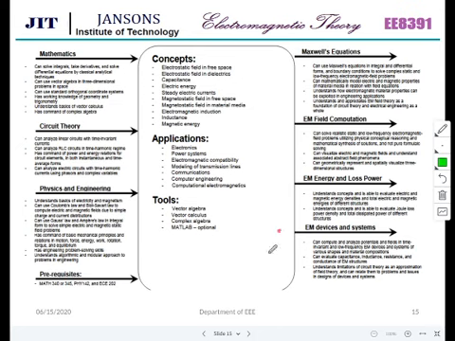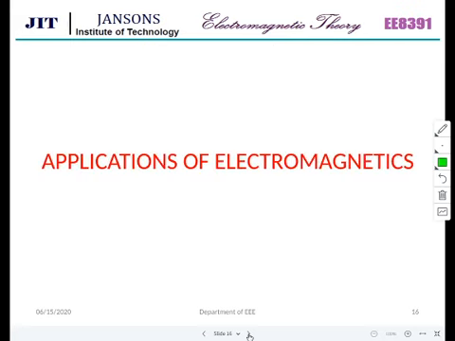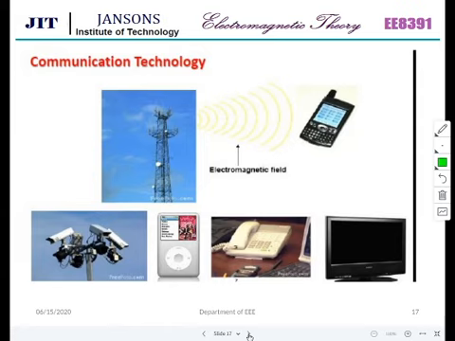So if this is going to be your electromagnetics, these are the inputs and these are the outputs. I leave it to you. You can read on your own. Applications of electromagnetics in communication technology: electromagnetic fields are there in between the receiving device and the transmission device.